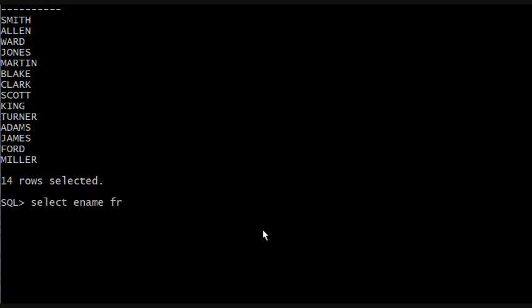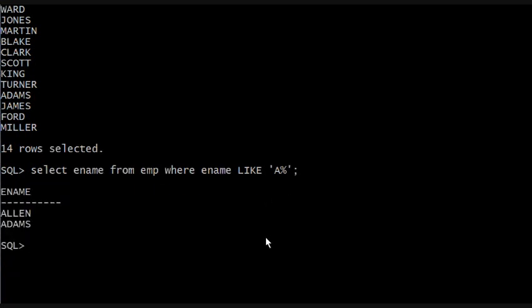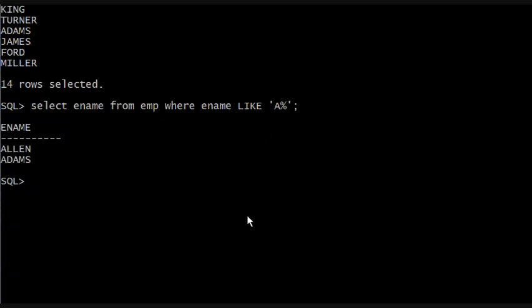Select ename from EMP where, we did the where clause many times, where ename like, and I'm going to put it in caps even though it's not case sensitive, like what? Single quote, and we want names that start with the letter A, so we're going to put A, and then the wildcard percentage sign, enter. It's easier if I show you. This is a hands-on course, so it's easier if I show you what this means.